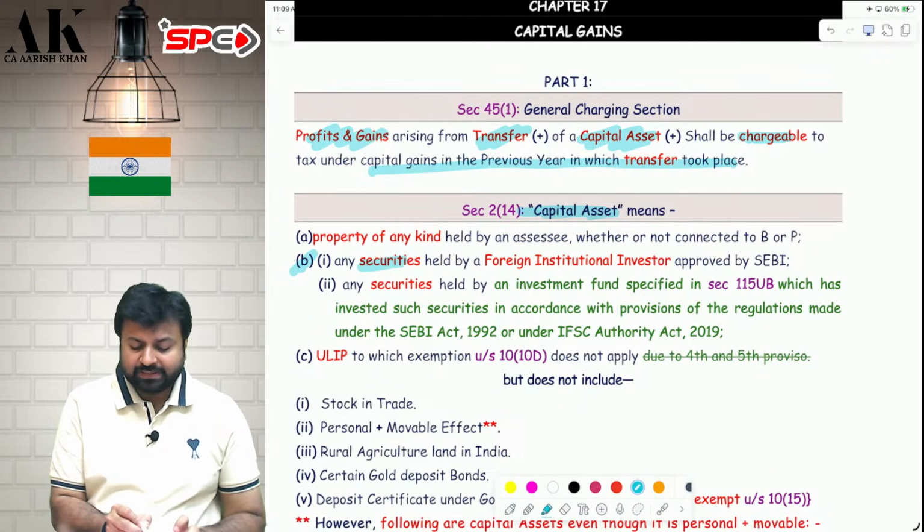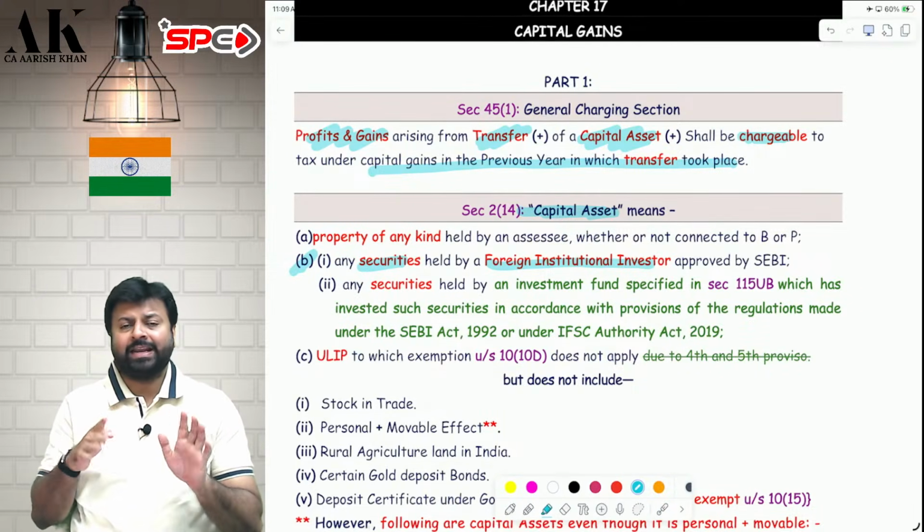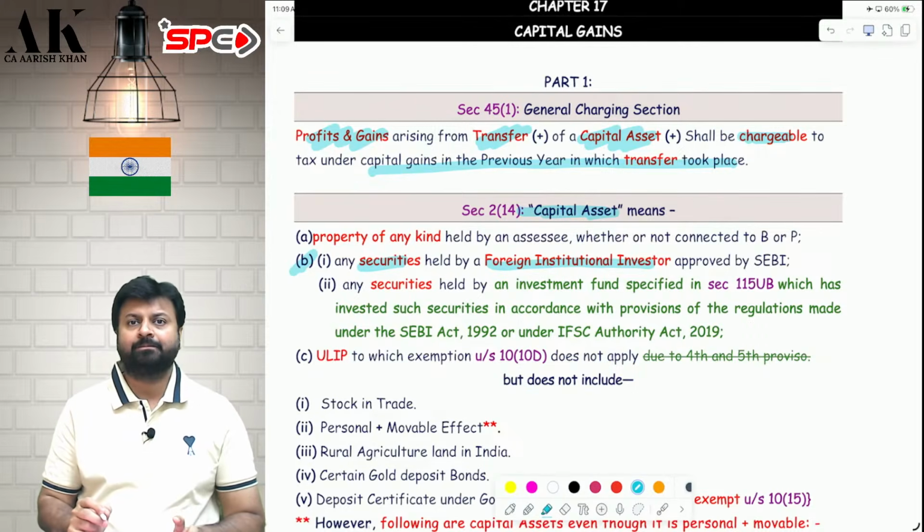First, securities which are held by foreign institutional investors. If an FII is holding any security, that will always be called a capital asset. That will never be called stock in trade. Even if they are regularly selling, it will not be called stock in trade. It will always be called a capital asset only.